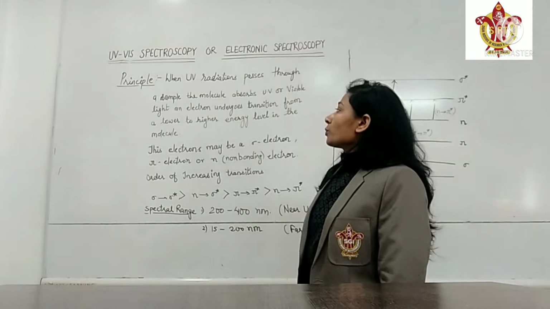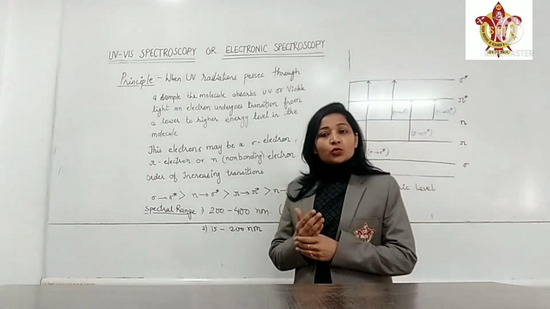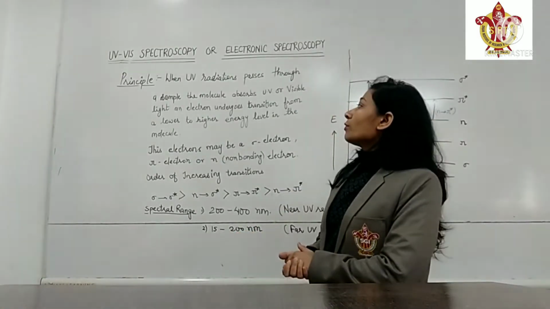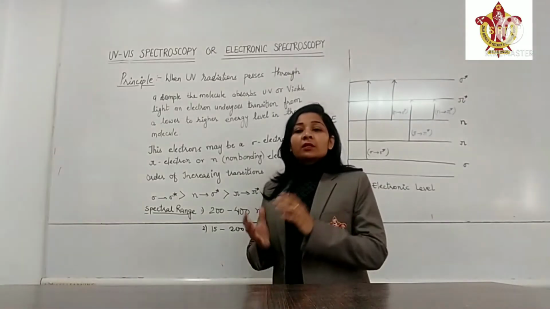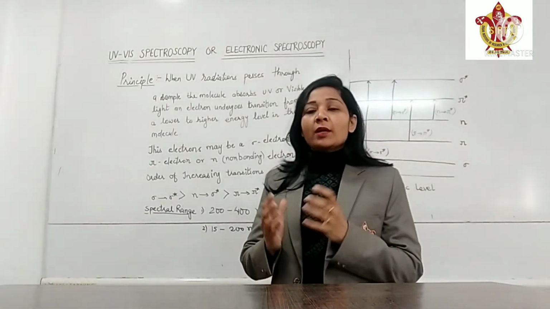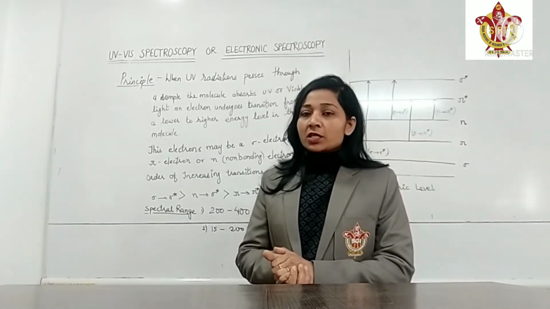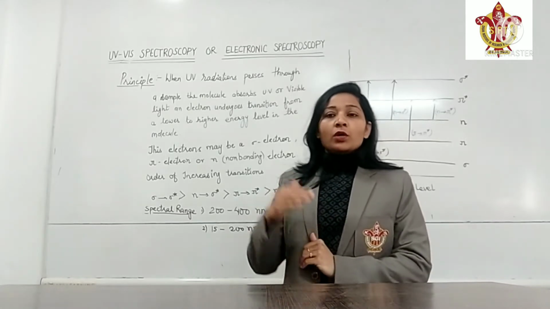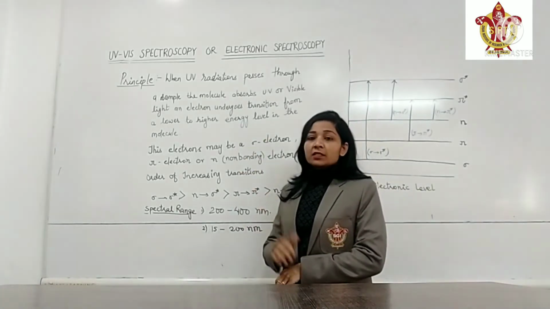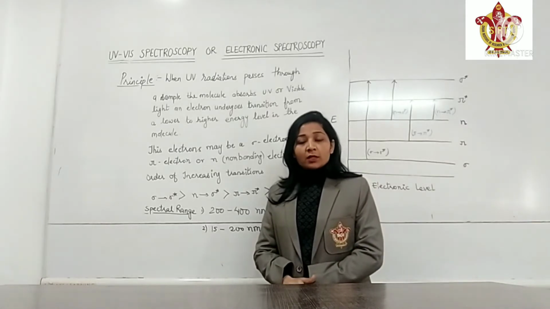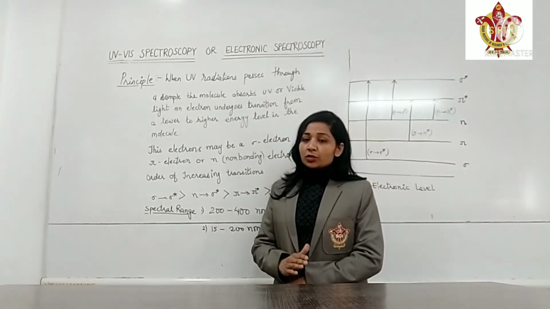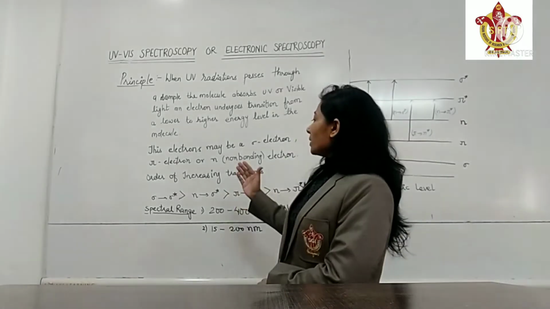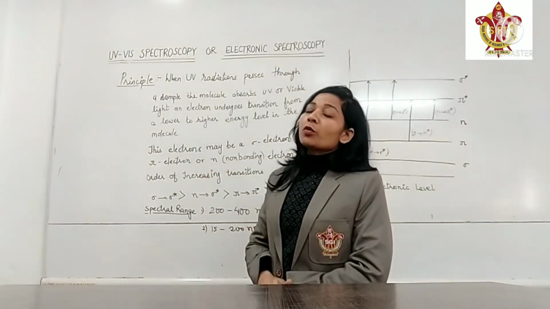Principle of ultraviolet spectroscopy. When ultraviolet radiations are passed through a sample, which can be in the form of solid, liquid or gas, the sample absorbs them. The molecule and the bonds inside the molecule absorb these radiations, and the electron present in this molecule is excited from the lower energy level to a higher energy level. That is the basic principle of ultraviolet spectroscopy. In this type of spectroscopy, the transition of electron takes place from the lower energy level to the higher energy level. These electrons can be sigma electrons, pi electrons and non-bonding electrons.